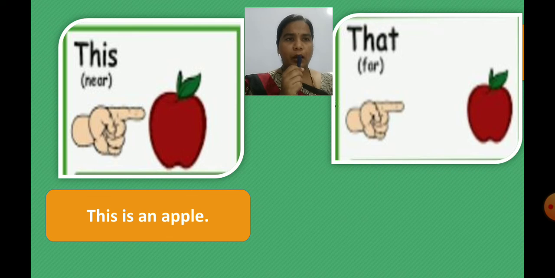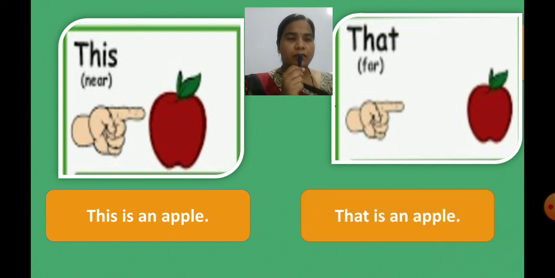This is an apple. In the second picture, we can see the apple is far away. So that's why we can see the use of that is. That is an apple. In the first picture, the apple is near, so that's why we can see the use of this is.